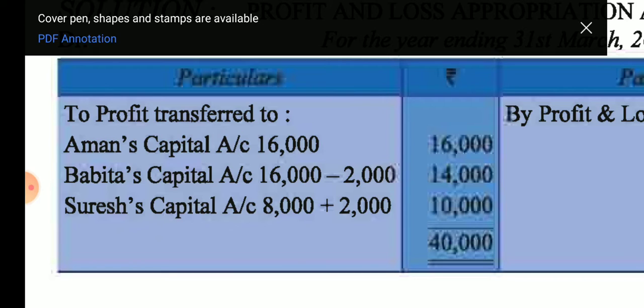So Suresh's amount is 8,000 only, but the guarantee is for 10,000. The remaining amount, 2,000, is added to Suresh's capital, and that amount is deducted from Babita's capital, because Babita has given the guarantee. Only Babita has given the guarantee, so only Babita will pay the deficiency of Suresh.